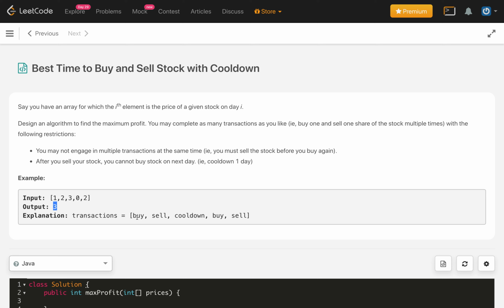How is it? On the first day we buy at 1 and then sell at 2, so we will get profit 1. Then we will do the cooldown over this 3, and then we will buy again at price 0 and sell at price 2. Then we will get the profit 2. So total profit is 3. We can get the max here.